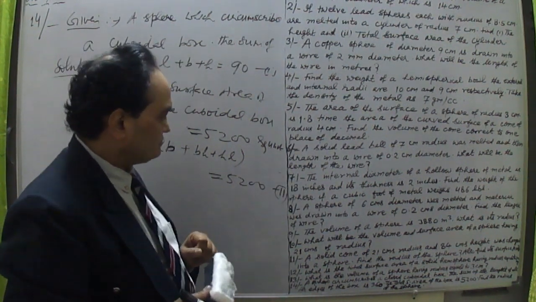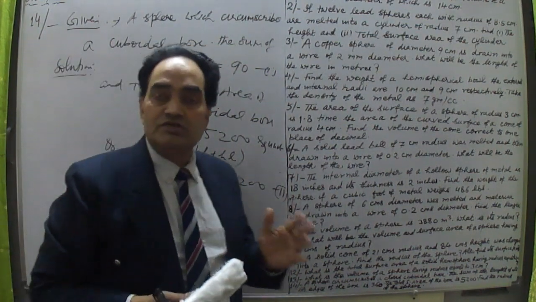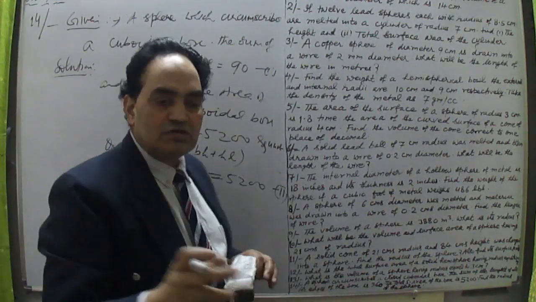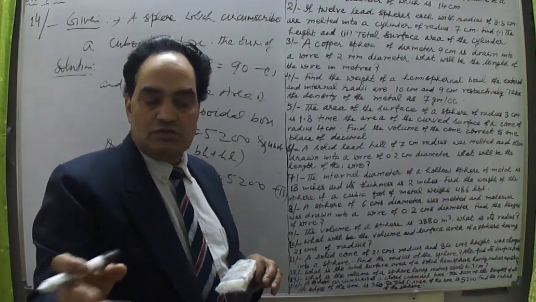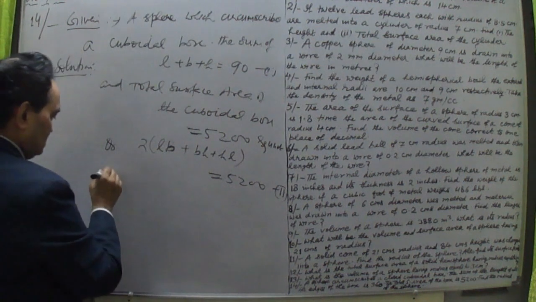Now what do we have to find out? It says, what is the radius of the sphere? As I just told you, the longest diagonal of the cuboid will represent the diameter of the sphere. Let me write here.